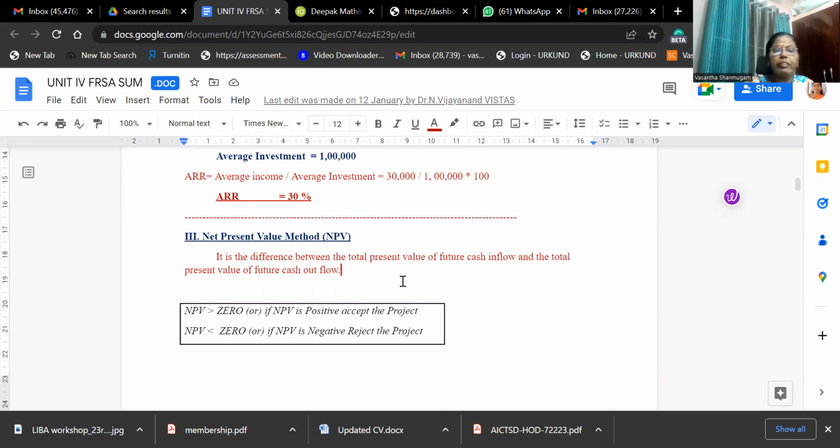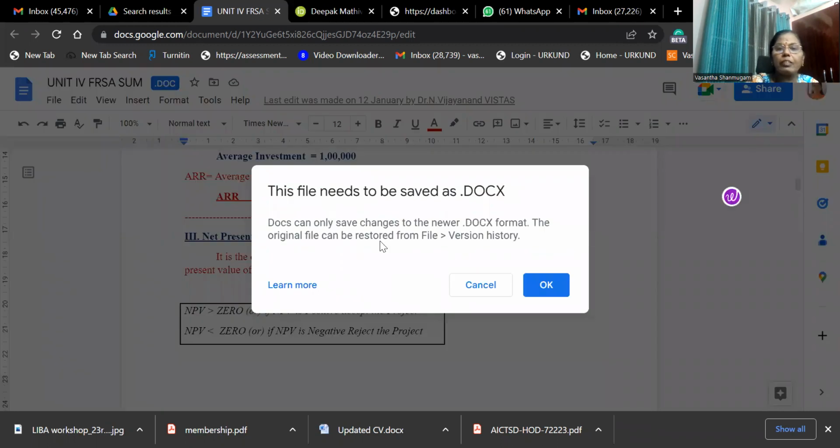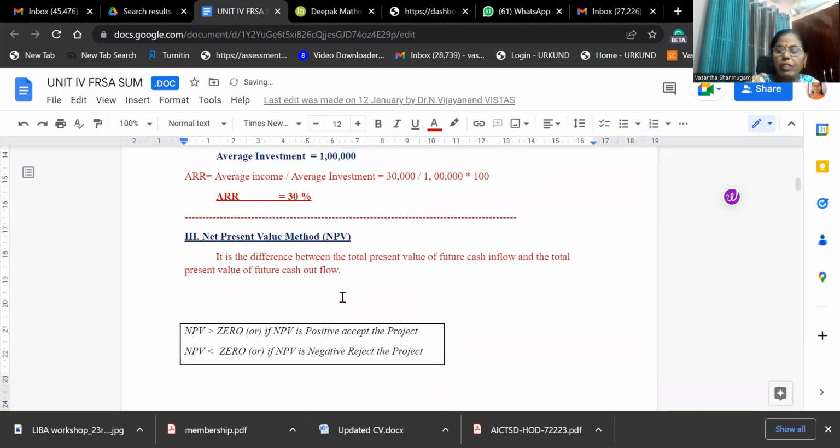Here I will just write it. Present value of cash inflow minus present value of cash outflow.